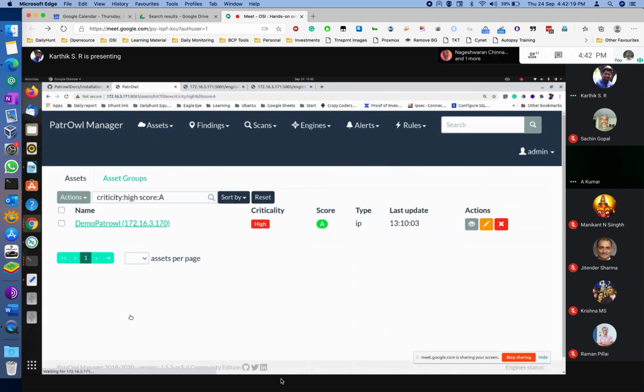See now, guys. See how easy it is. So you clicked on the score, the unit, and then it is showing you which host has the problem. Now it is showing demo Petrol 172.16.3.170 is the host. Criticality is given by you, which means for you this device is a critical device. Score is given by Petrol, which means the vulnerability identified on this machine is A category, which is very low. Okay. Now click on this host, please.